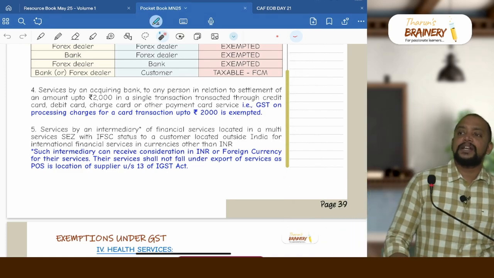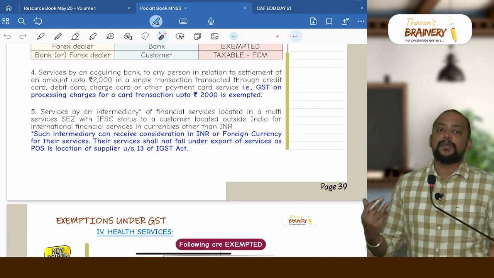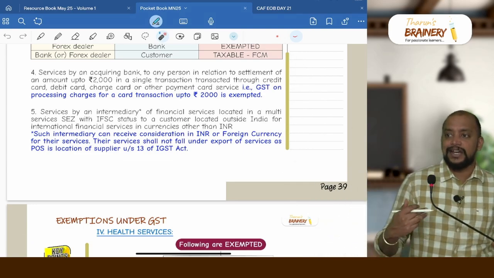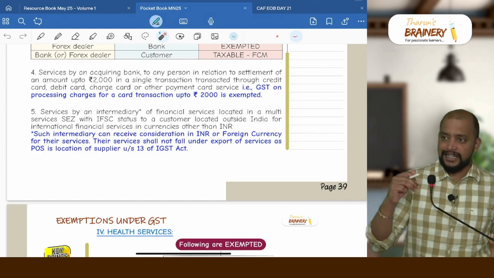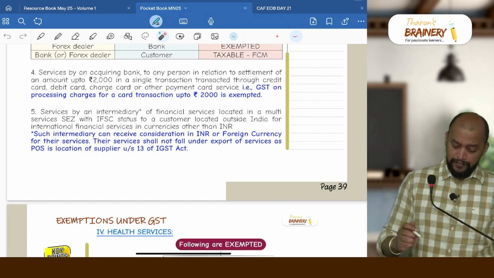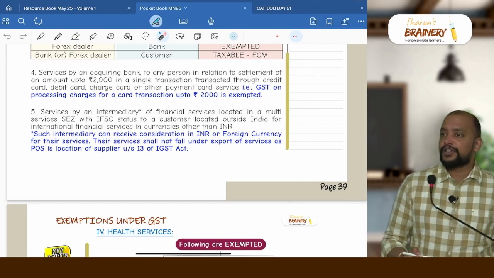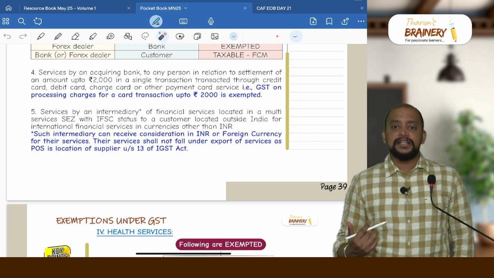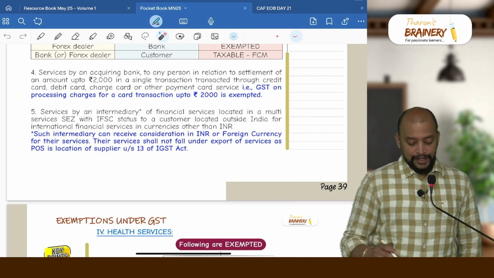Then there is a multi-service SEZ. Multi-service SEZ, there is an intermediary who is providing services to customers outside India in relation to currencies other than Indian rupees, that is foreign exchange. So that multi-service SEZ, the intermediary will be exempted, and it will not become export of services. Why it will not become export of services? Because as per section 13 of IGST Act, for intermediary services, location of supplier will be taken as the place of supply due to that reason.